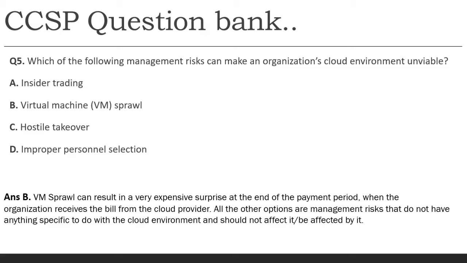Apart from this, all the others, like insider trading, hostile takeover, or improper personnel selection, are management risks that have nothing specific to do with the cloud environment. They exist and should not impact us directly in the cloud. So the management risk which will make the environment unviable is VM sprawl, which we have already covered.